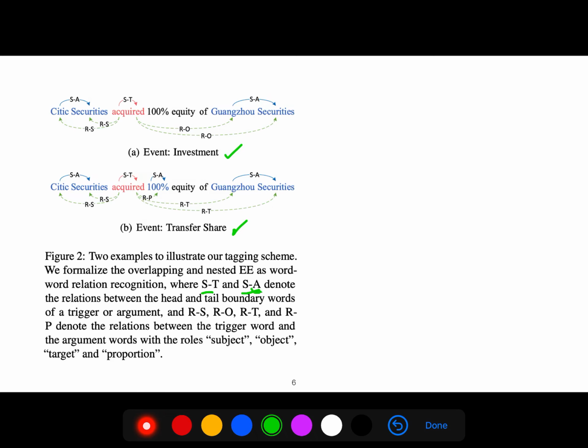So this is the argument, this is the trigger, and the relation between them. And when we say RS, ROR, it means the relation between trigger words and argument words, with the roles subject, object, target, and proportion.